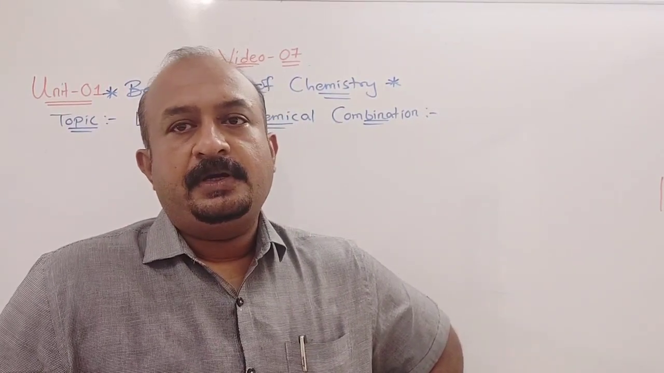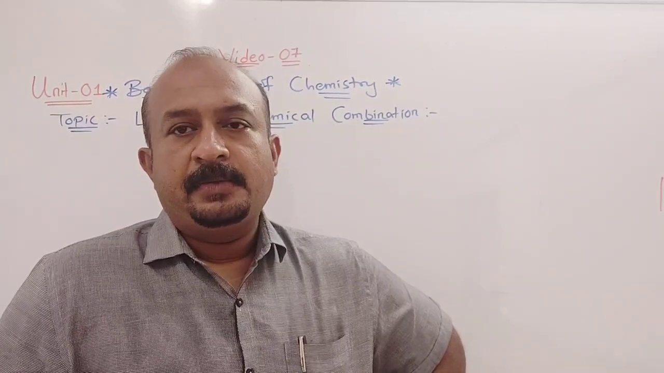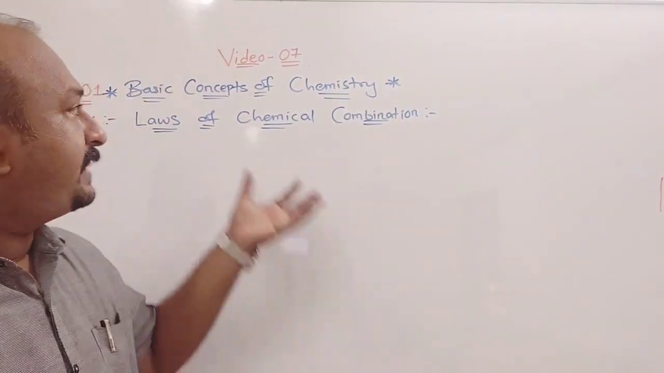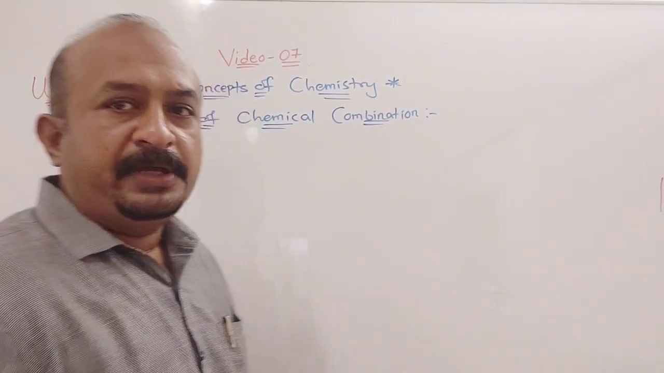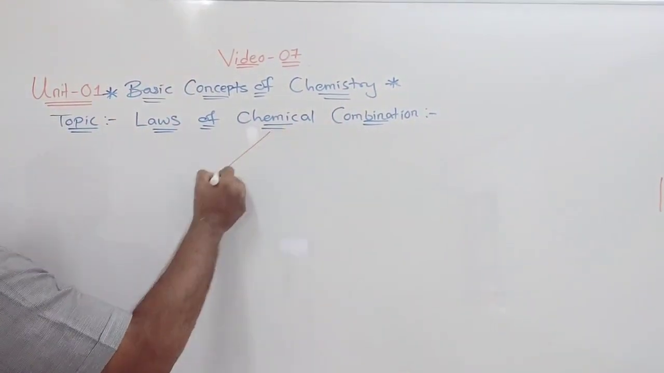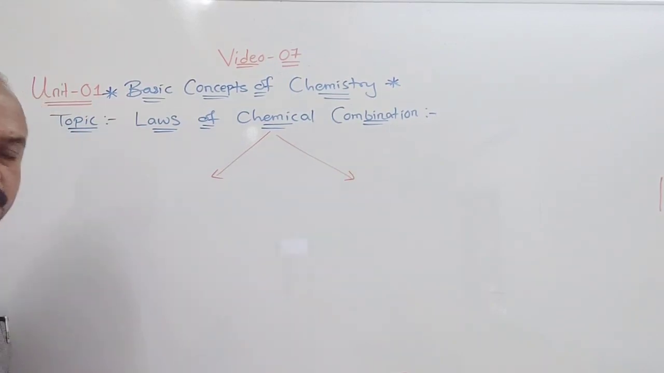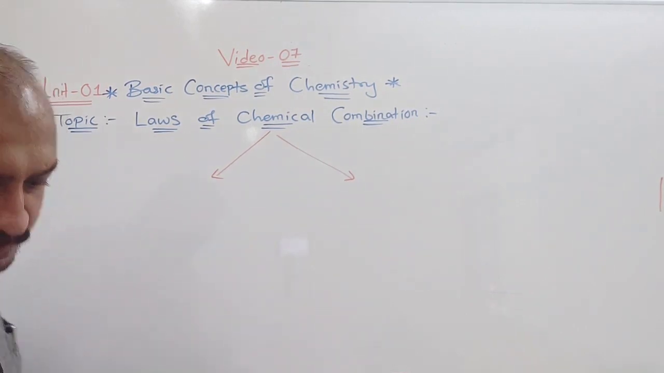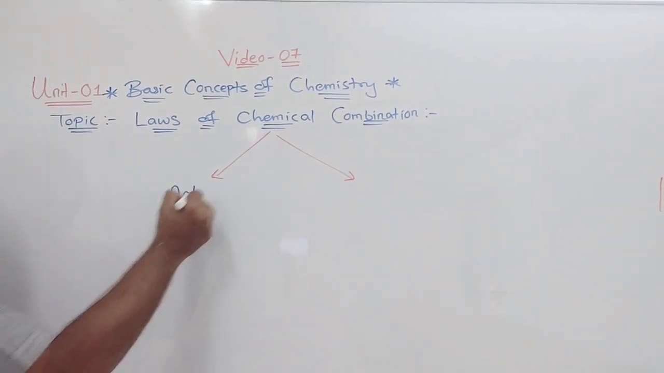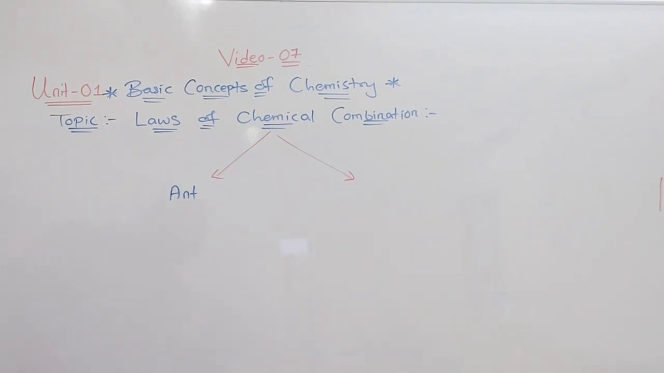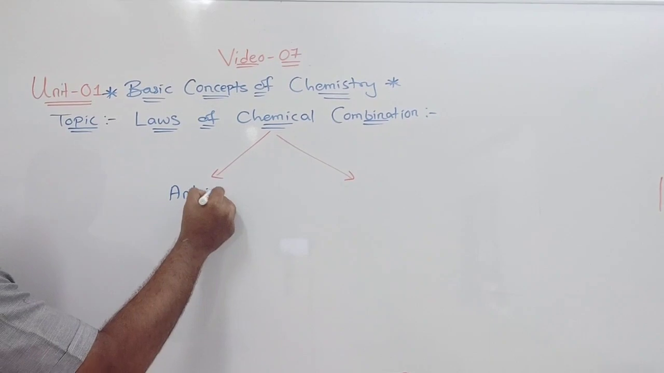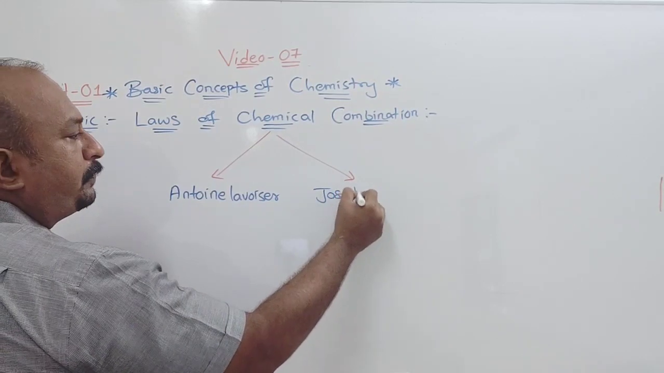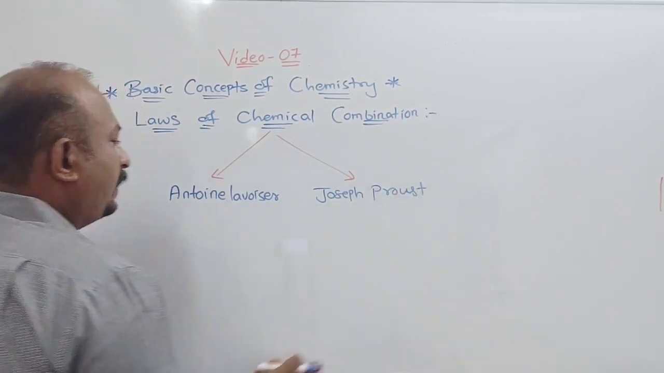Today in video 7, chapter 1, basic concepts of chemistry, we are going to discuss the laws of chemical combination. The laws of chemical combination were given by Antonio Lavoisier and Joseph Proust. Who gave this law? Antonio Lavoisier and Joseph Proust, right?